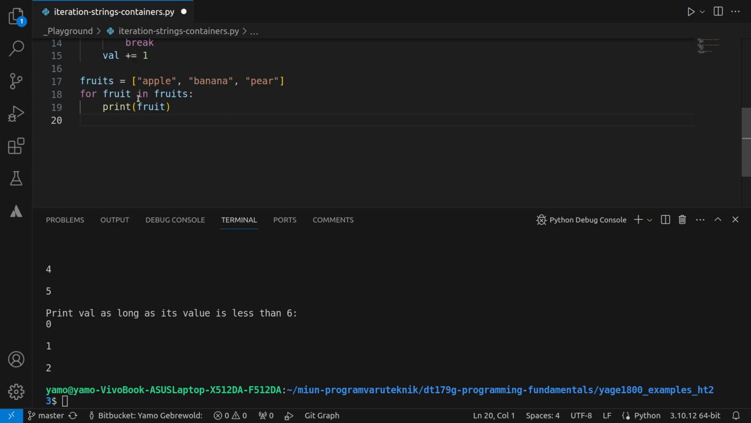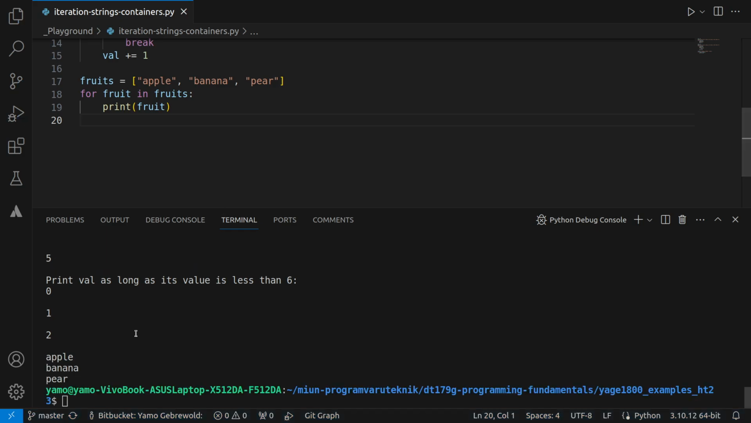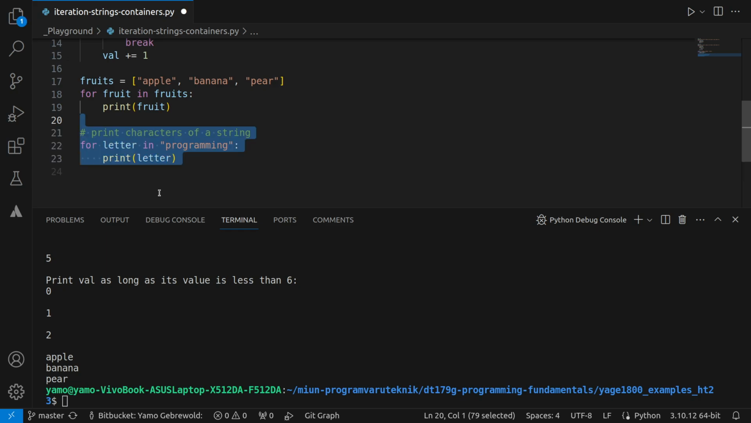So if I print this out, I want to see apple, and then banana, and then pear. Let's see what happens if I print this out. Yeah, so we see apple, and then banana, and pear. So it's a nice way to just loop through data, and it's quite simple syntax: for fruit in fruits, print fruit. Pretty straightforward. Let's look at another example of a for loop.